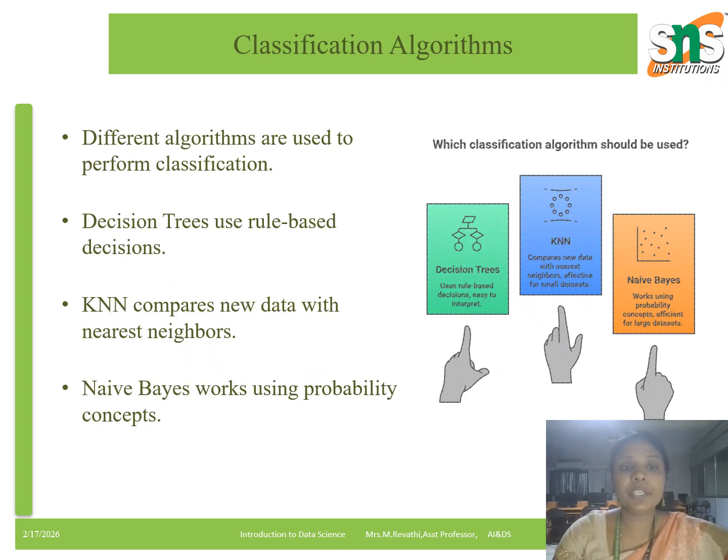Next is classification algorithms. We use many algorithms for classification. Decision tree works like a flow chart using rule based decisions. Next one is k nearest neighbor. It compares new data with the nearest data points. And next one is Naive Bayes. Naive Bayes works based on probability concepts. Different algorithms are suitable for different types of problems.